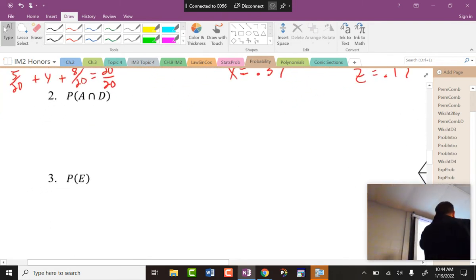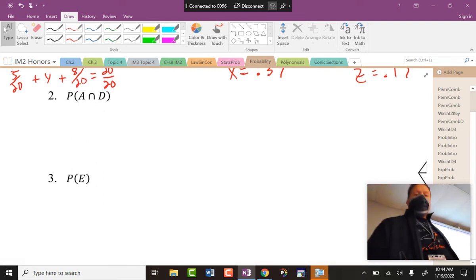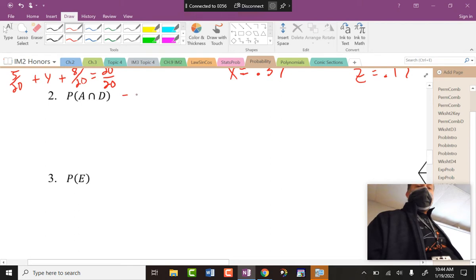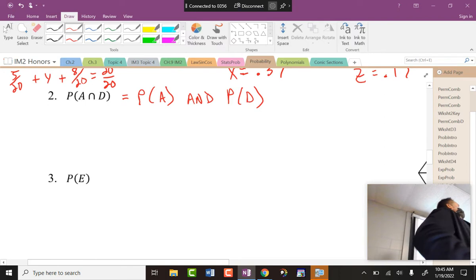And you said and. This is an and. So what's the probability of A then D? So this is probability of A and then D, which means multiply or add? 3, 2, 1, go. Multiply.